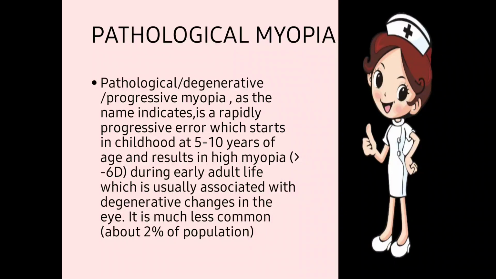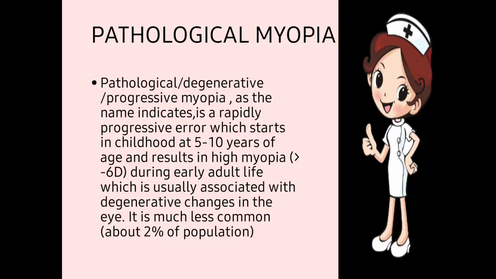As the name indicates, it is a rapidly progressive error which starts in childhood at 5 to 10 years of age and results in high myopia, which is more than 6 diopters during early adult life, which is usually associated with degenerative changes in the eye. It is much less common, about 2% of the population.